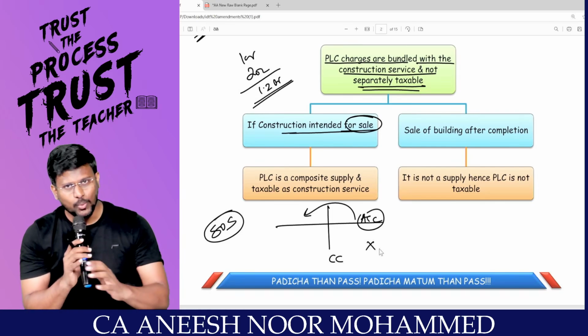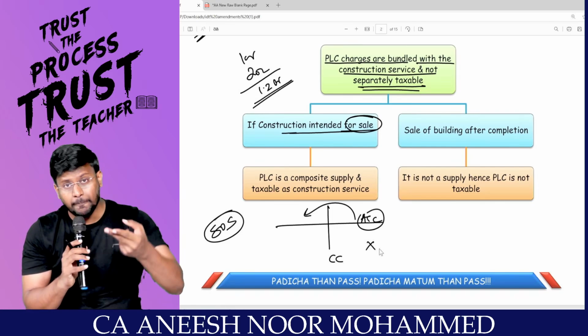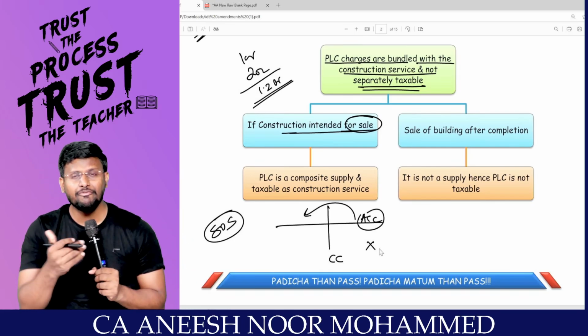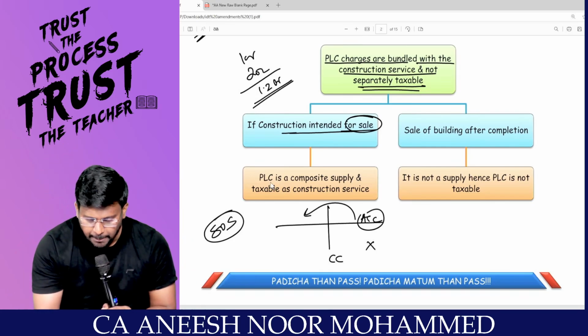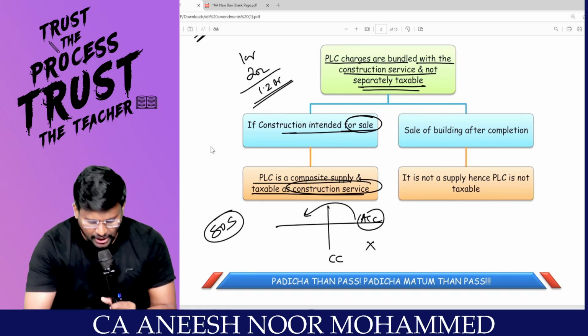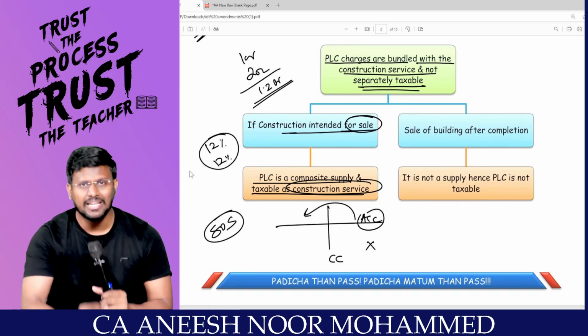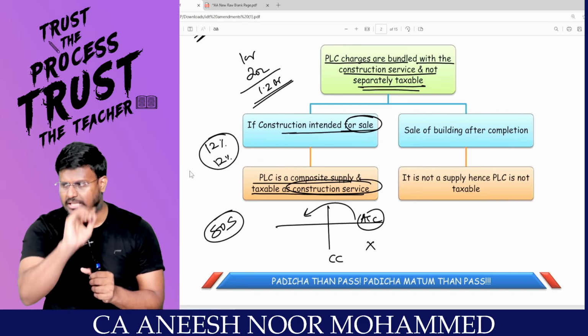So, if the situation is the constructor Casa Grande got the amount before the completion certificate, then PLC is a composite supply and taxable as construction services. Simple. That means for construction, if 12% is the tax liability, the same rate of tax will be applicable. Tax rate for composite and mixed supply, section 8 is the discussion.